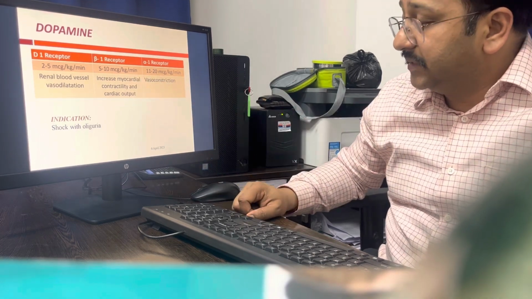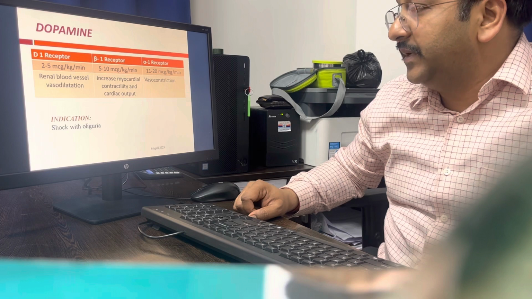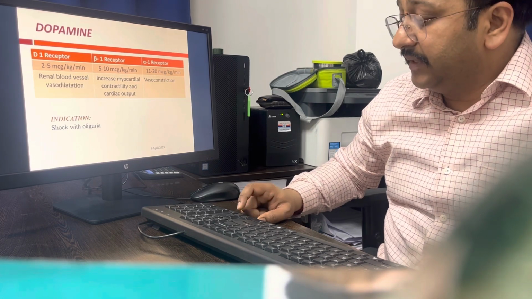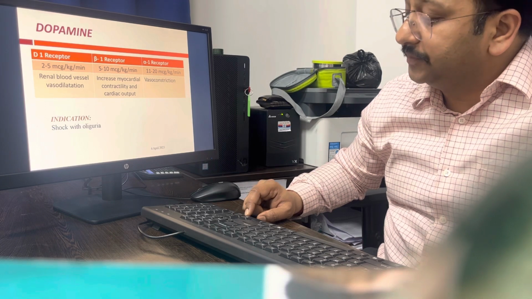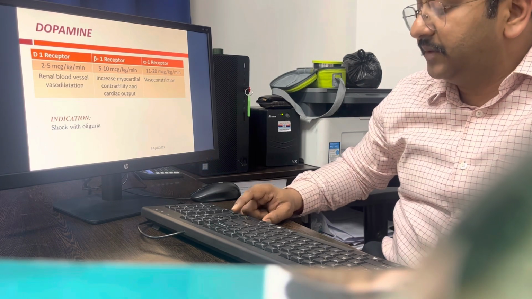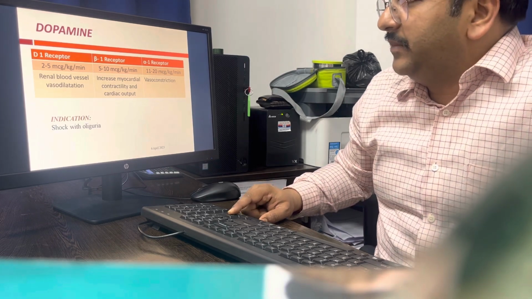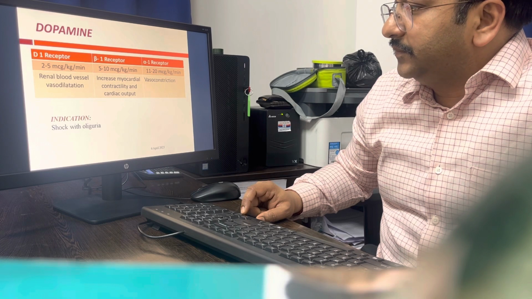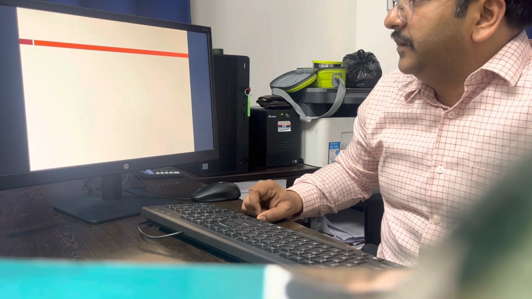So basically, this is indicated when the patient has shock with oliguria, because it will increase the renal blood flow also. It can be given in the renal failure patient also, as compared to noradrenaline or adrenaline.